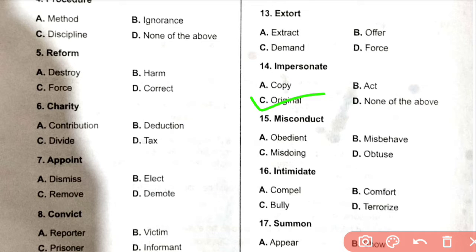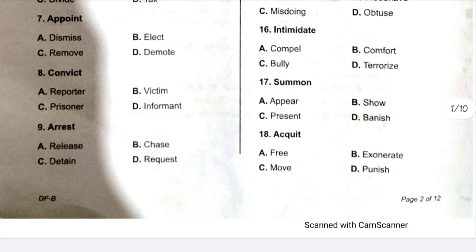C. 15. Misconduct. Opposite meaning of misconduct, it is obedient. It is A. Obedient. 16. Intimidate is B. Comfort. 17. Summon. It is banish. Yeah, D. Banish. 17 D. Banish. 18.